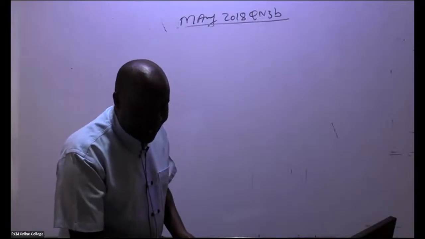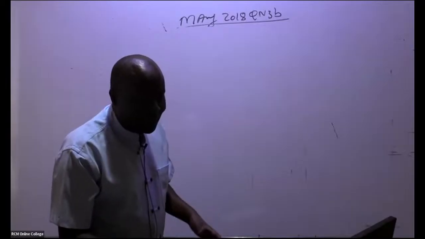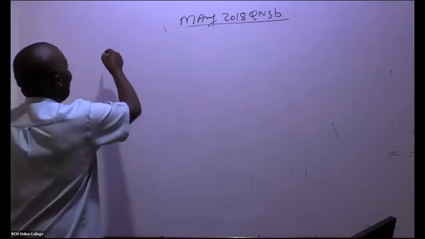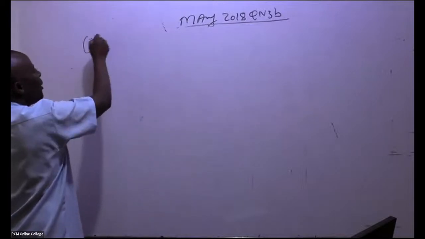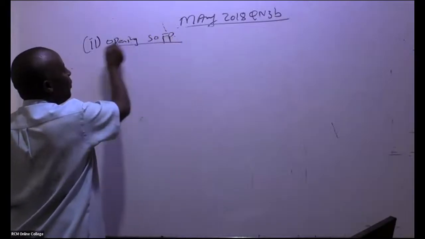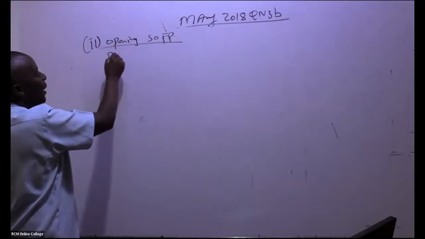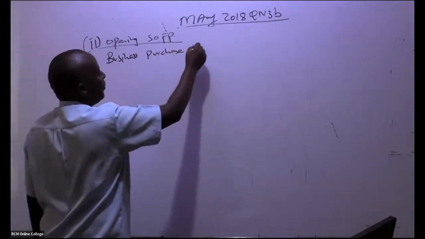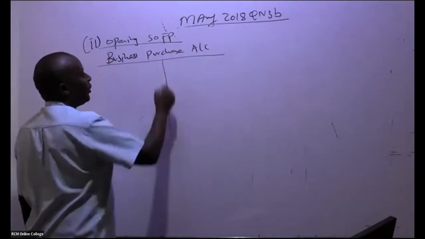It's also known as the purchasing account. So in this case here, business purchase account. This is number 2, where they want me to do the opening statement of financial position. But first, I'm doing a business purchase account.